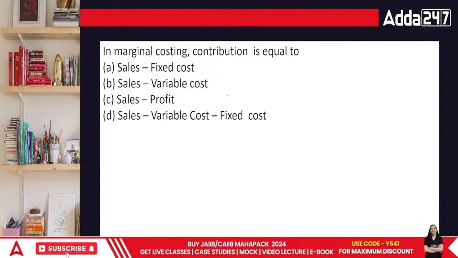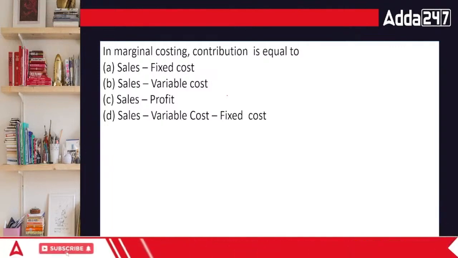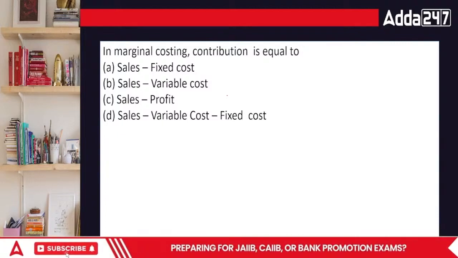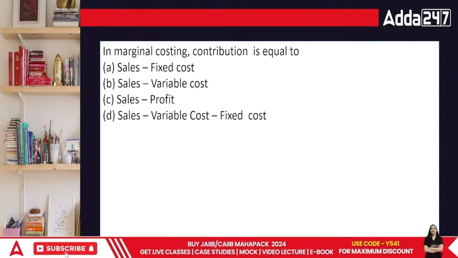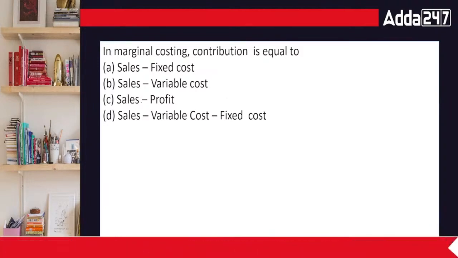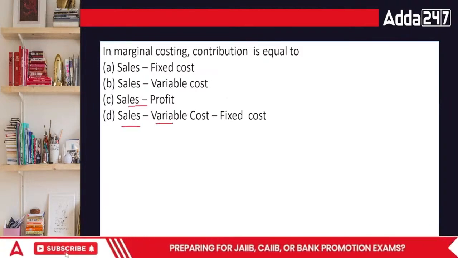Everybody? Sales minus FC? Or sales minus variable cost, sales minus profit, or sales minus variable cost minus fixed cost?